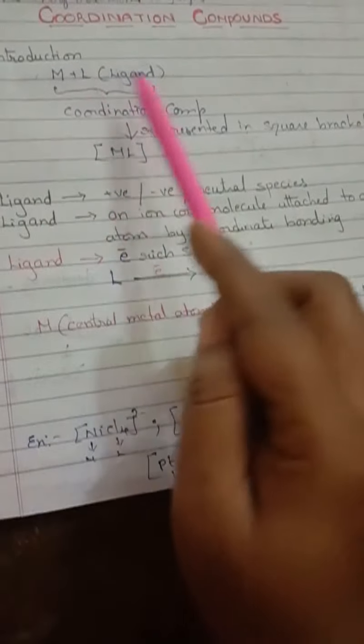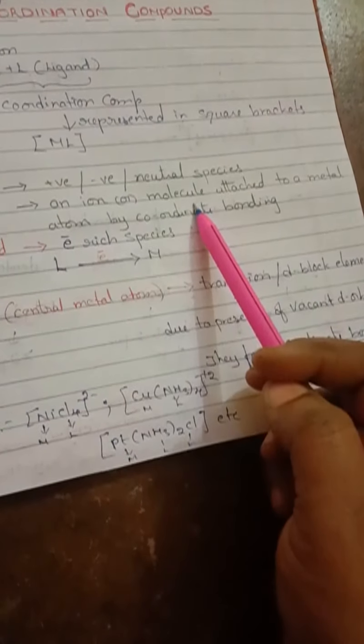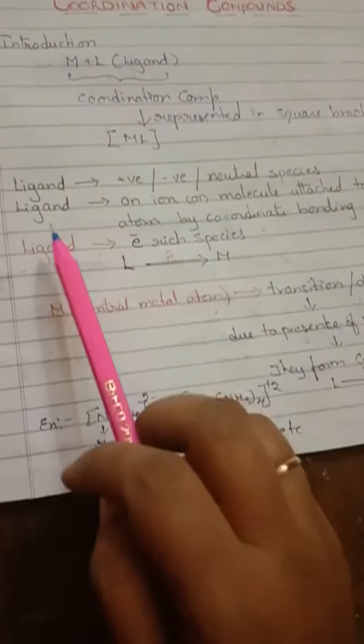Now, what do you mean by ligand? A ligand may be a positive, a negative or a neutral species. Simply, an ion or a molecule attached to the metal atom by coordinate bonding is called a ligand. The metal has been combined with the ligand, so the ligand should be attached to the metal. Some bond should be present, so they are called ligands.